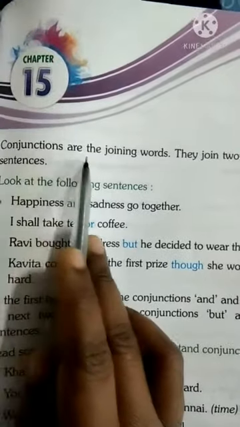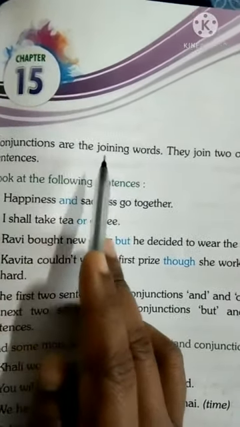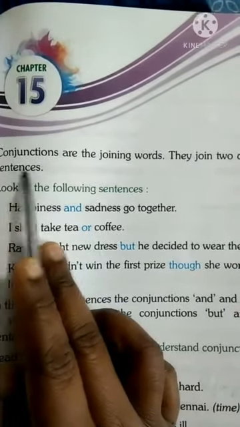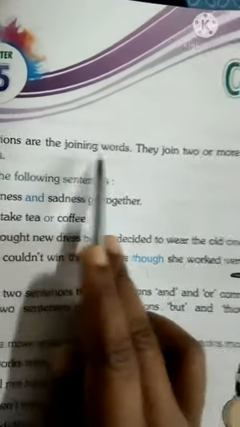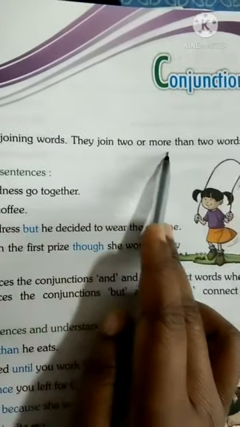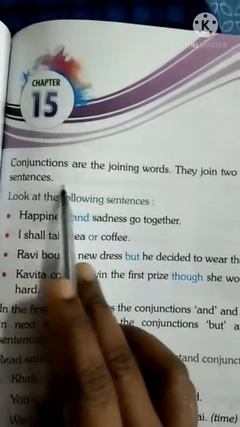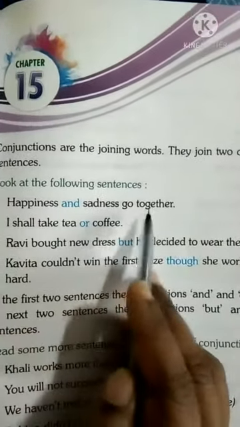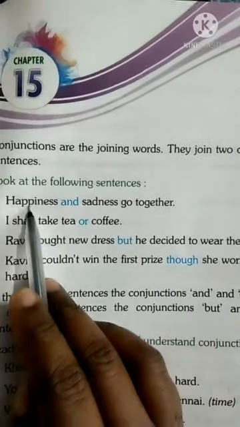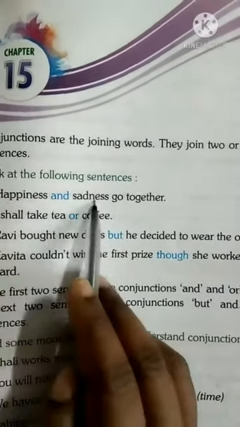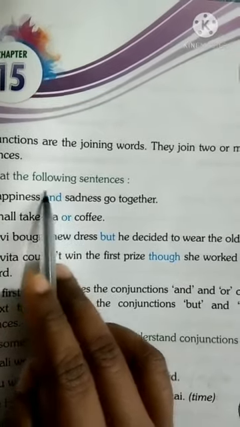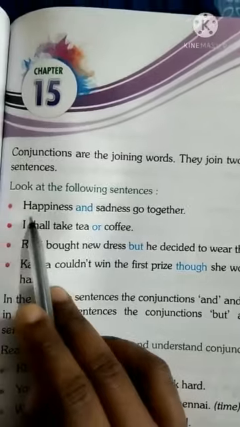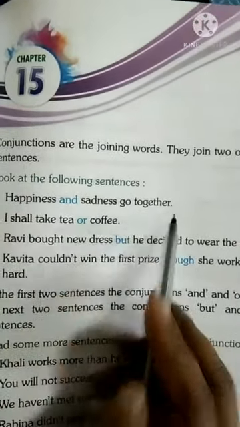Conjunctions are the joining words, such as and, or, but. These types of words are conjunctions. They join two or more than two words or sentences, beta. For example, happiness and sadness go together. In this, happiness and sadness are two different terms which are joined by and. So and is the conjunction here.